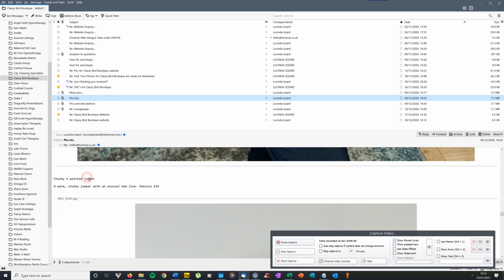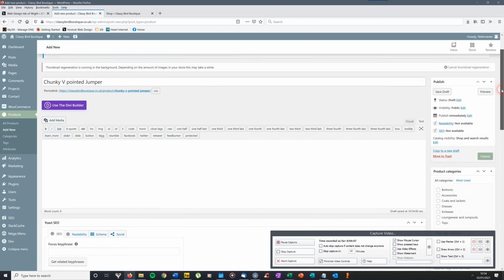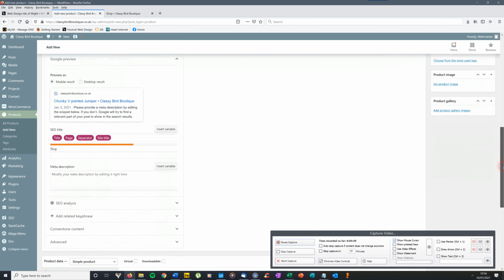It's just one size, £36. So that's a chunky V-pointed jumper. So I'm going to copy and paste that and use that for the product name. So I'll put that in there. That's where you put the title of the product. Scroll down the page.